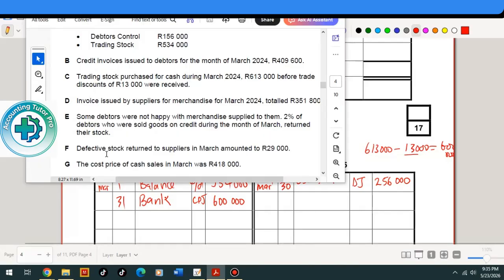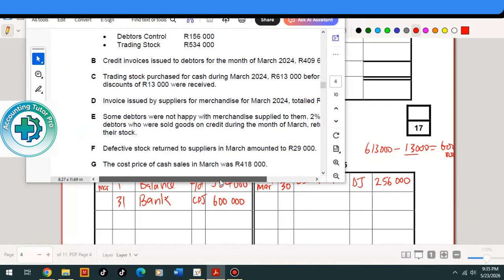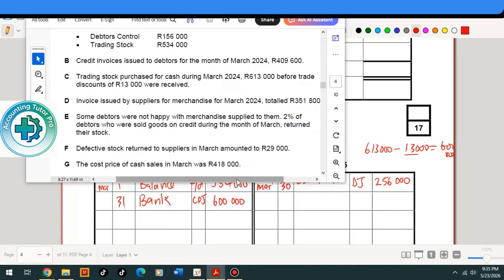The next item is item D. Invoice issued to supplier for merchandise totaled 351,800 rands. When the business receives an invoice issued by the supplier, it is for the goods that the business bought. So this transaction is recorded in the trading stock because these are invoices for a credit transaction, meaning that the business bought the stock on credit.